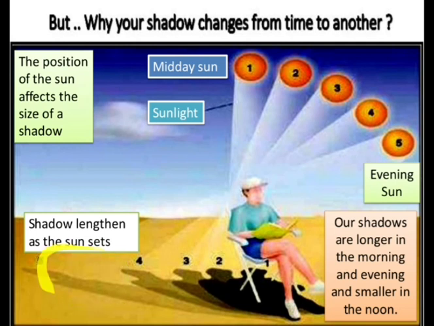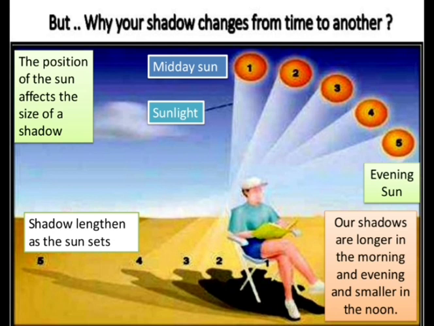See here, in the morning and evening our shadow is big. But in the afternoon our shadow is smaller. Why does this happen? Because in the noon time the sun is at a high position or at the top of our head. So here we have a small area to block the light, so our shadow will be smaller.